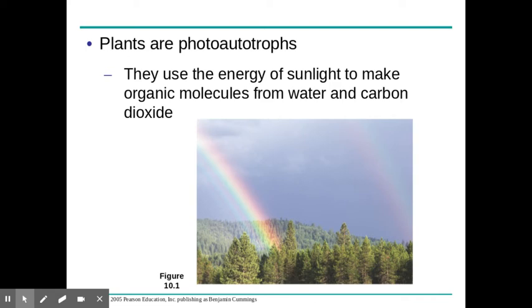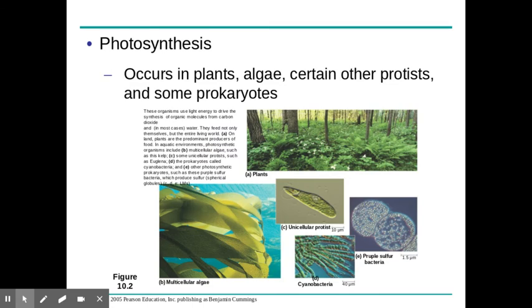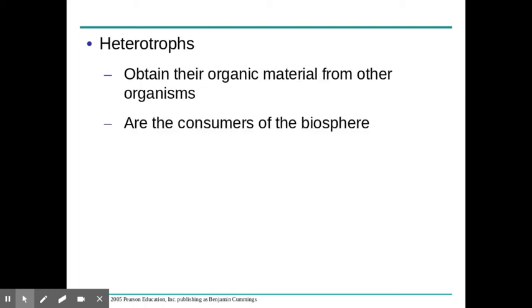So plants are considered photoautotrophs. Photo meaning light, autotroph meaning they can produce their own energy. But the ultimate source of all organic compounds for heterotrophs is from these autotrophs. Autotrophs is equivalent to producers. Just again, the prefix photo always means light. So photosynthesis, what we will focus on is plants. However, there are other organisms that can do photosynthesis, such as algae and some protists.